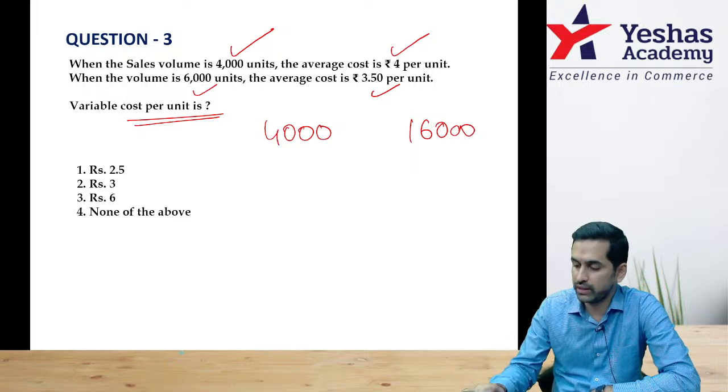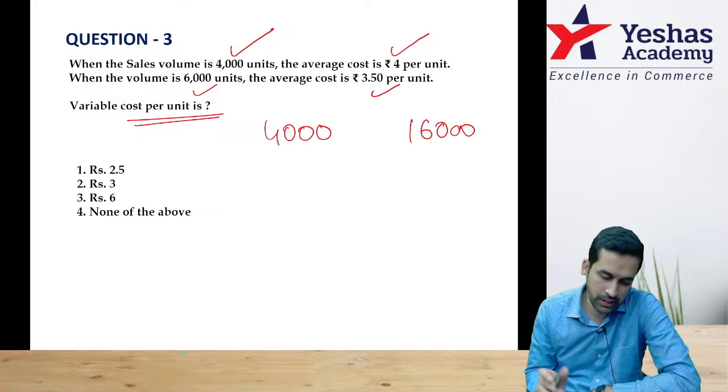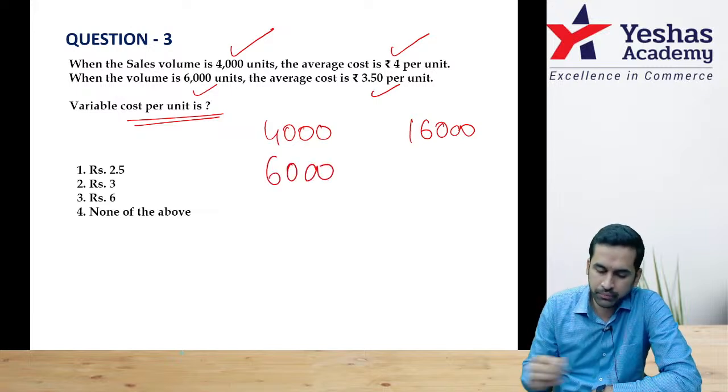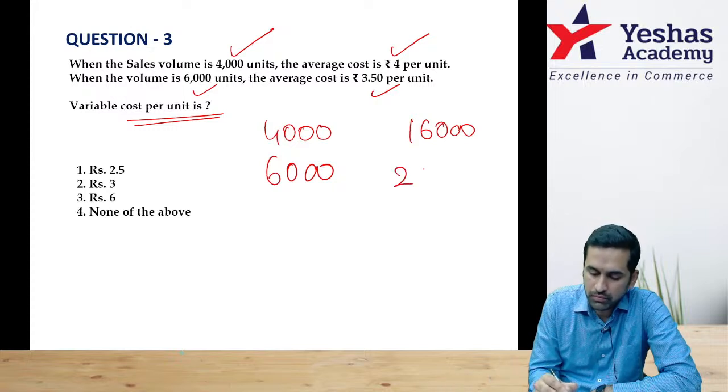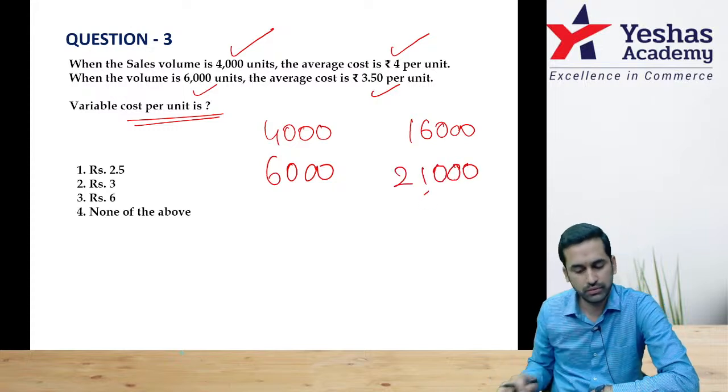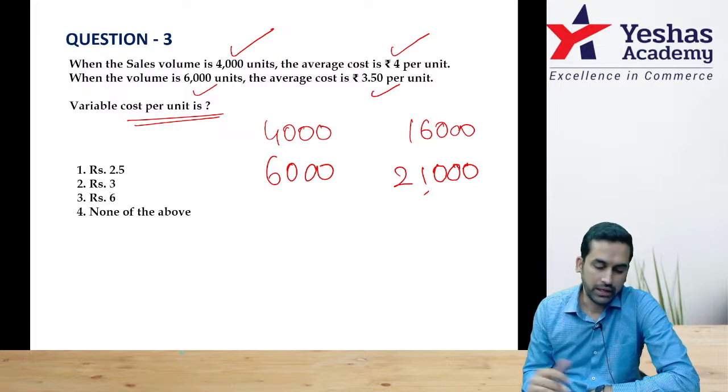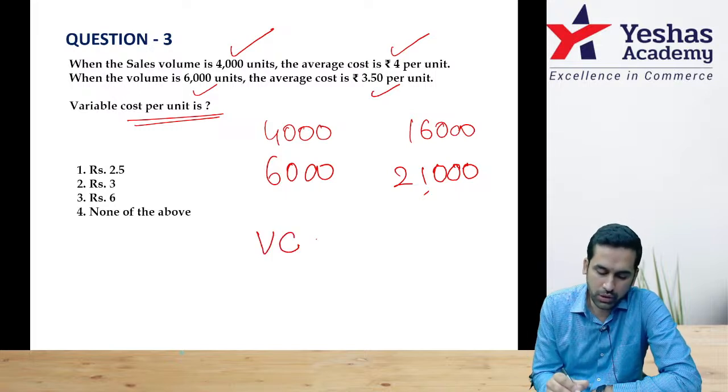Let me also do it in the calculator. 4,000 into 4 is 16,000. But when you are at 6,000, total cost is 6,000 into 3.5, 21,000. Correct? Now, the question is variable cost. How to do variable cost?